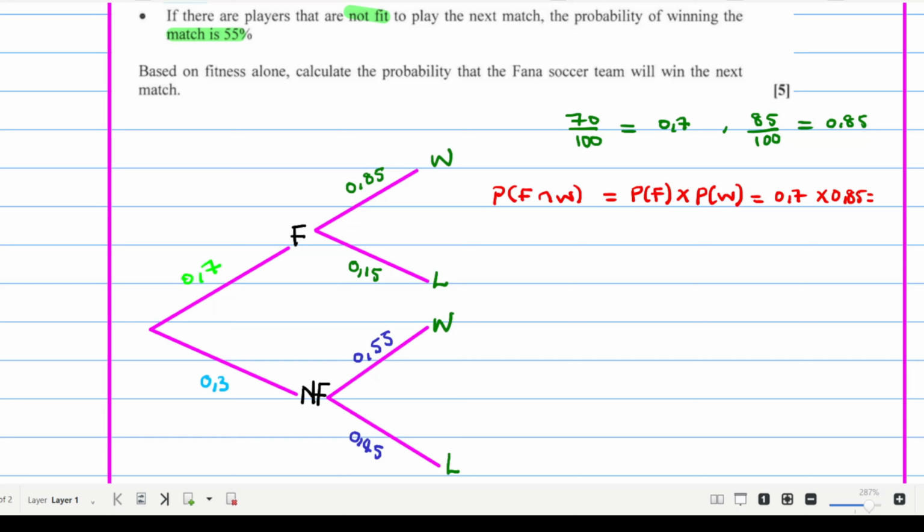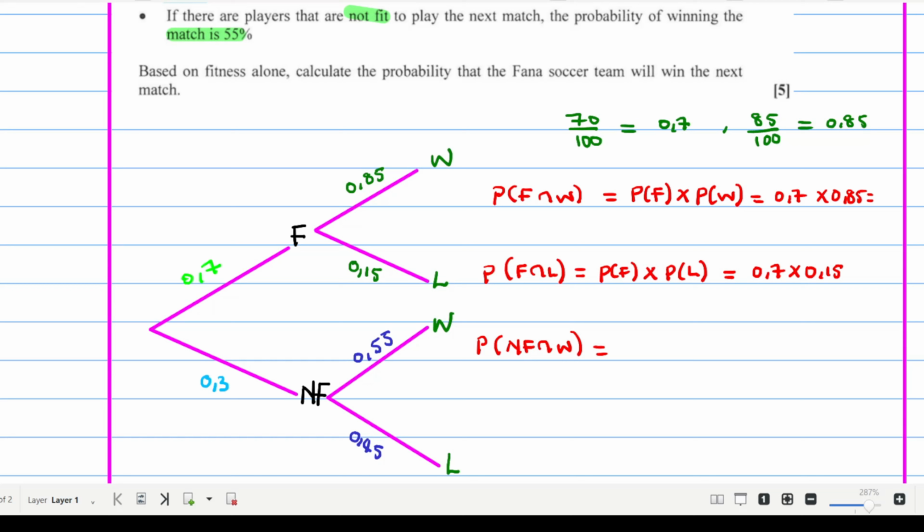Again, the probability of them being fit but losing the match is the probability of fitness times the probability of losing, which is 0.7 times 0.15.